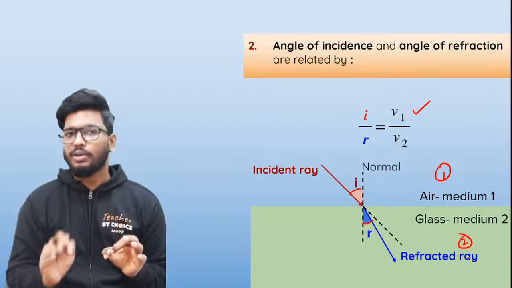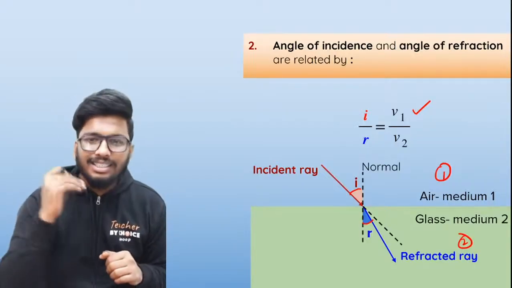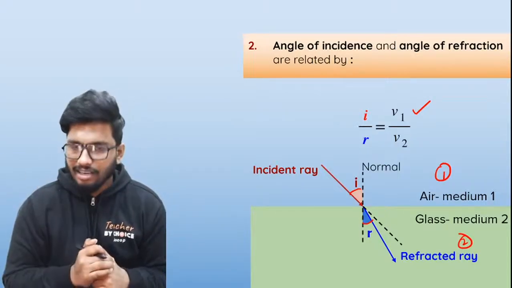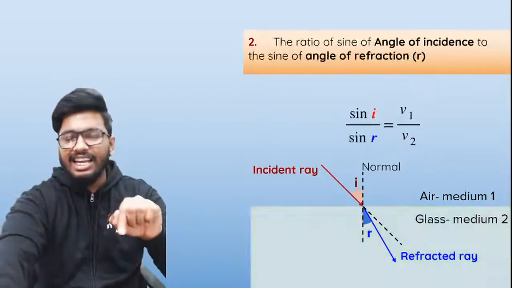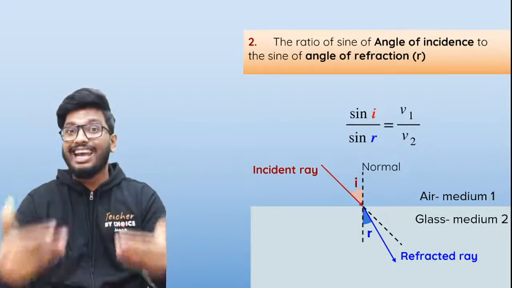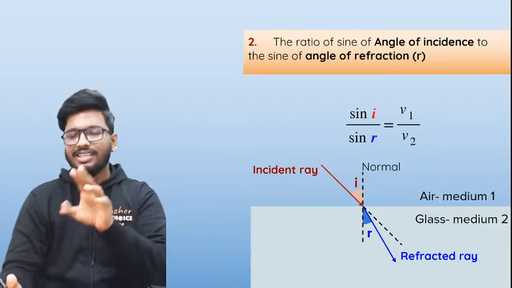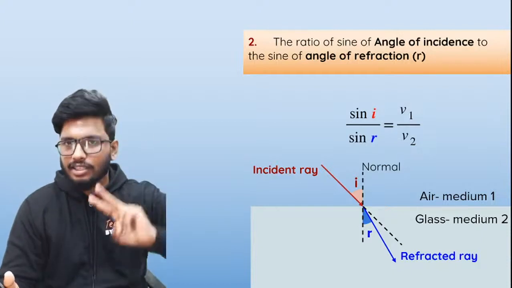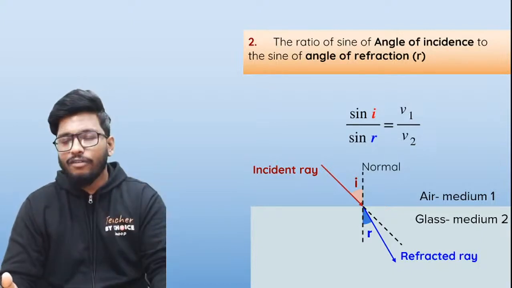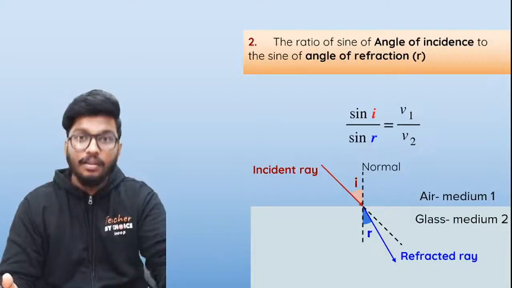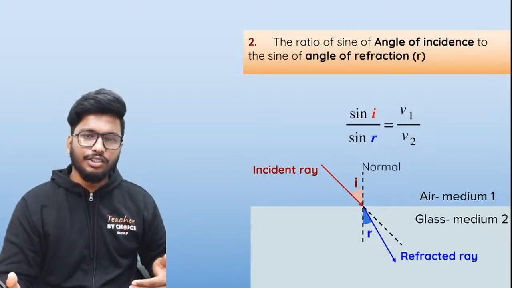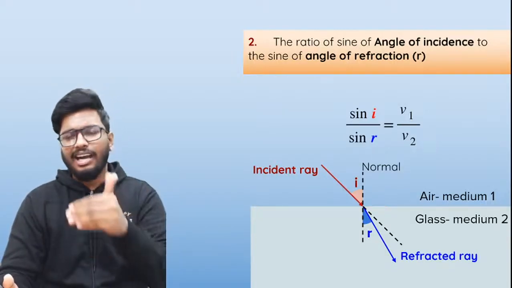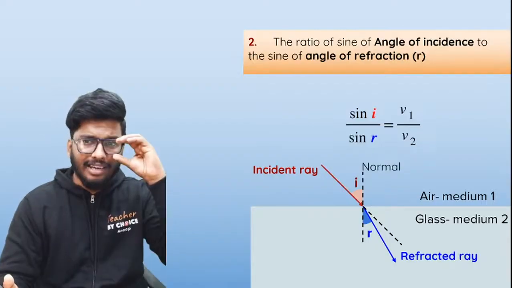Now what I'm going to do is take the sine of these two angles. That is, I'm going to put it as sine I by sine R. I'm going to find out the sine of this. So basically what the second law of refraction says is that the ratio of the sine of the angle of incidence to the sine of the angle of refraction is going to be a constant.